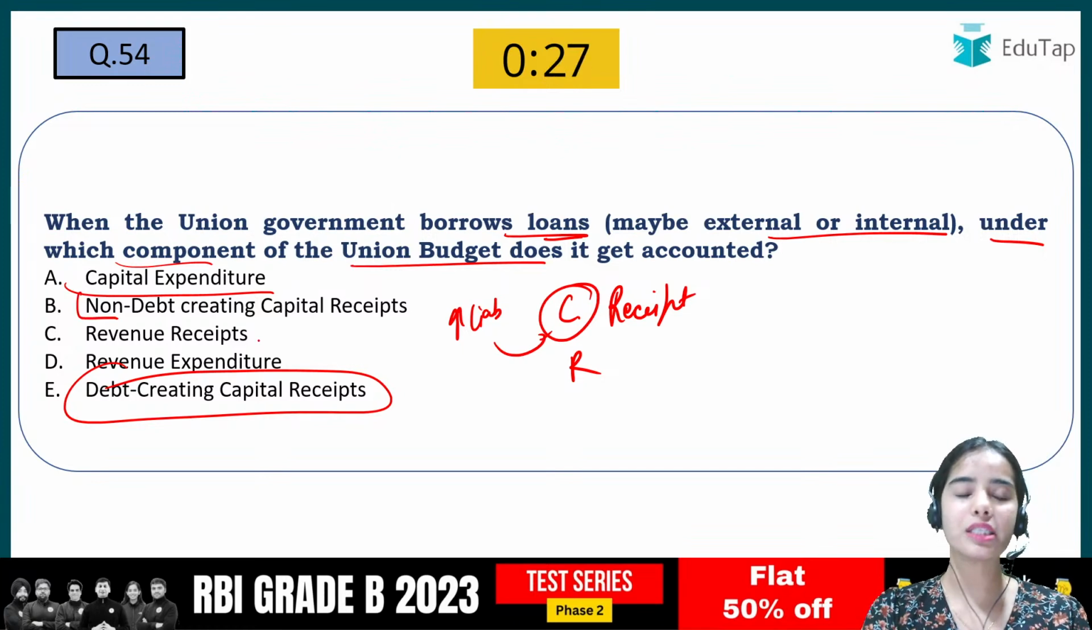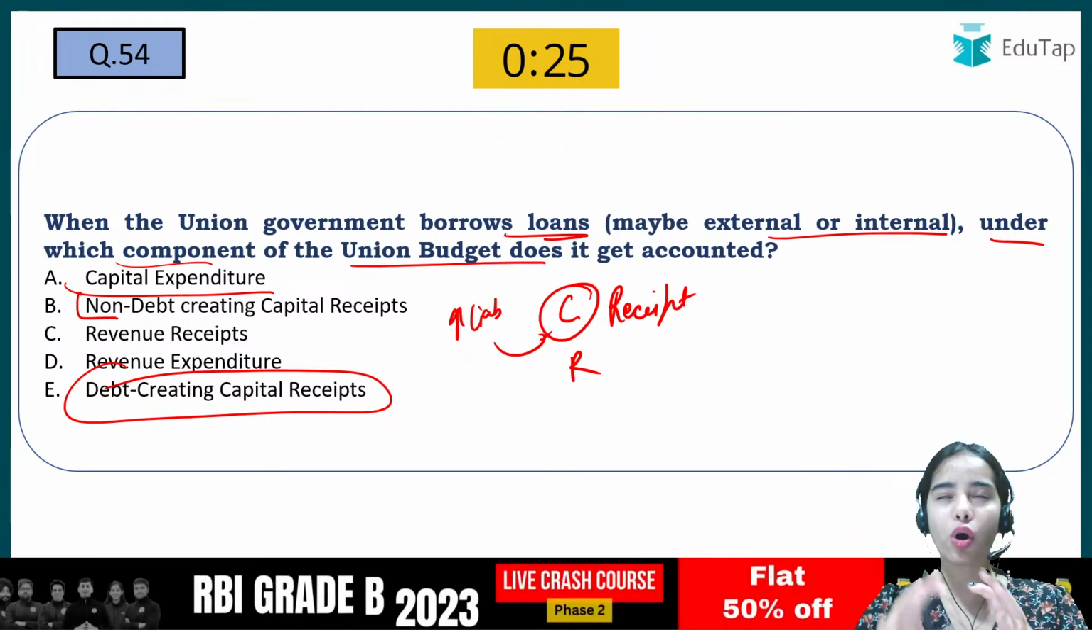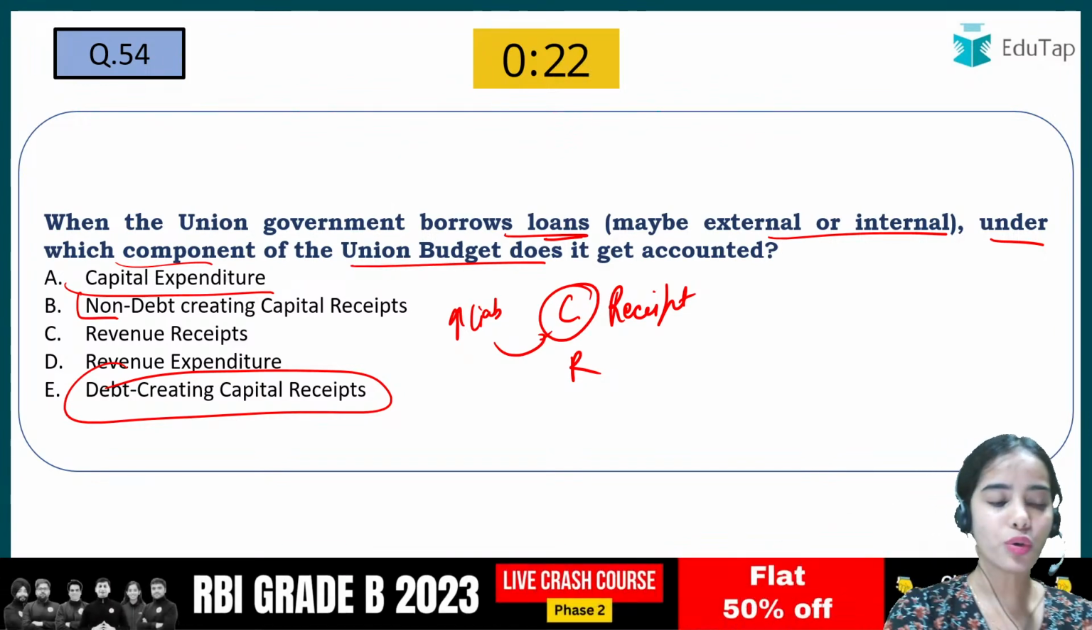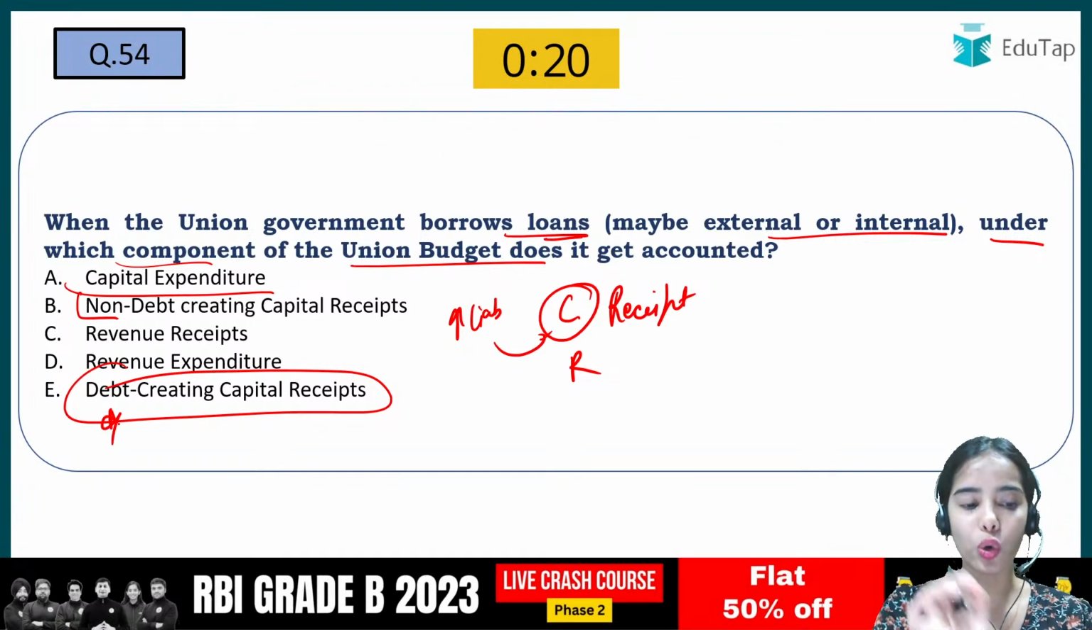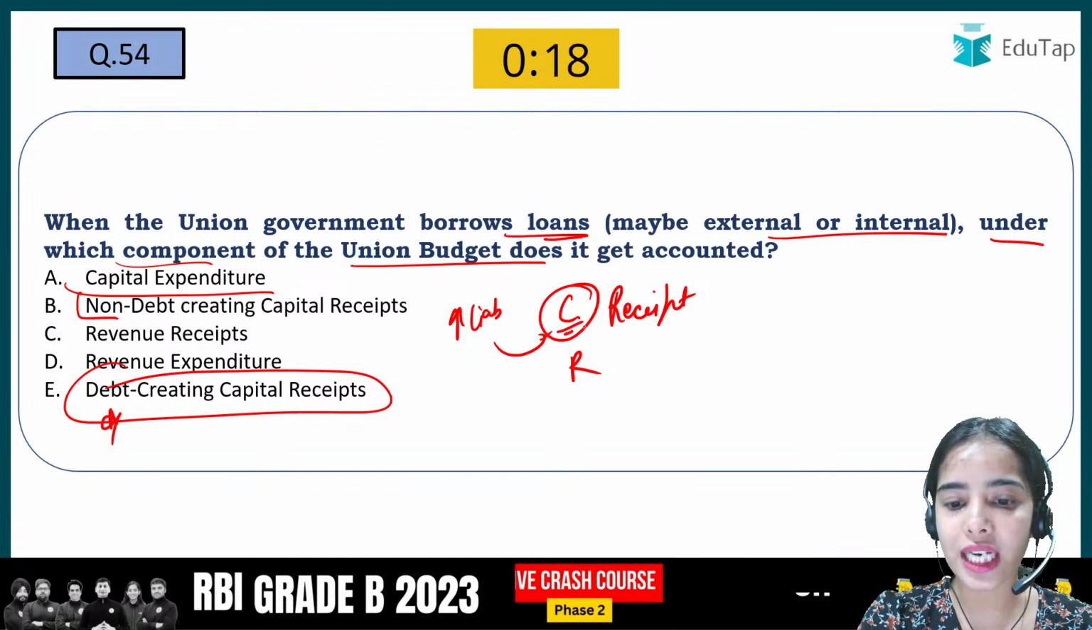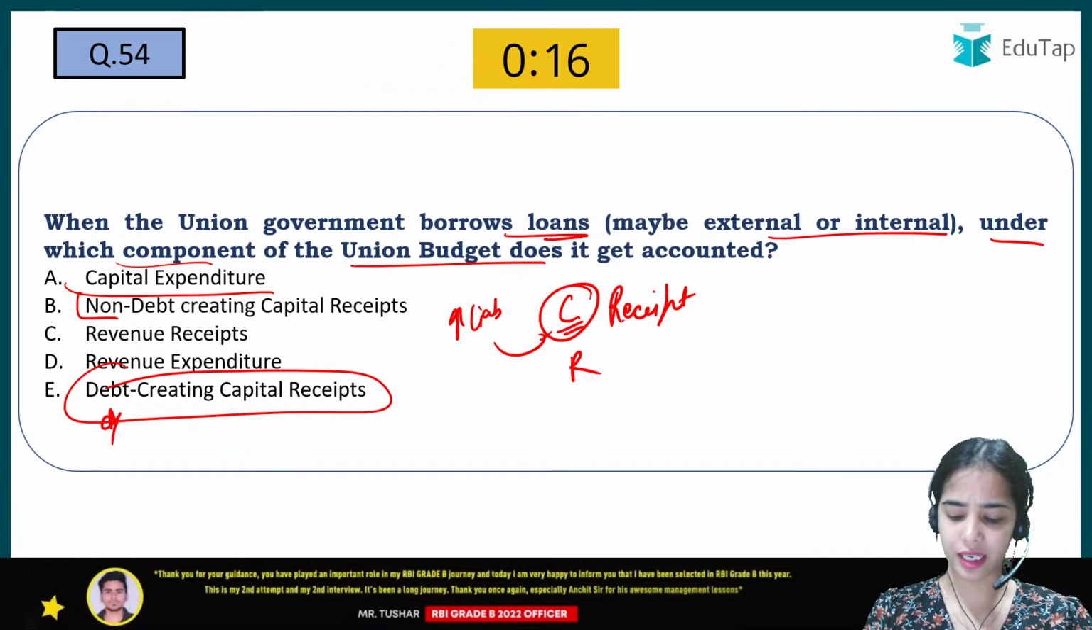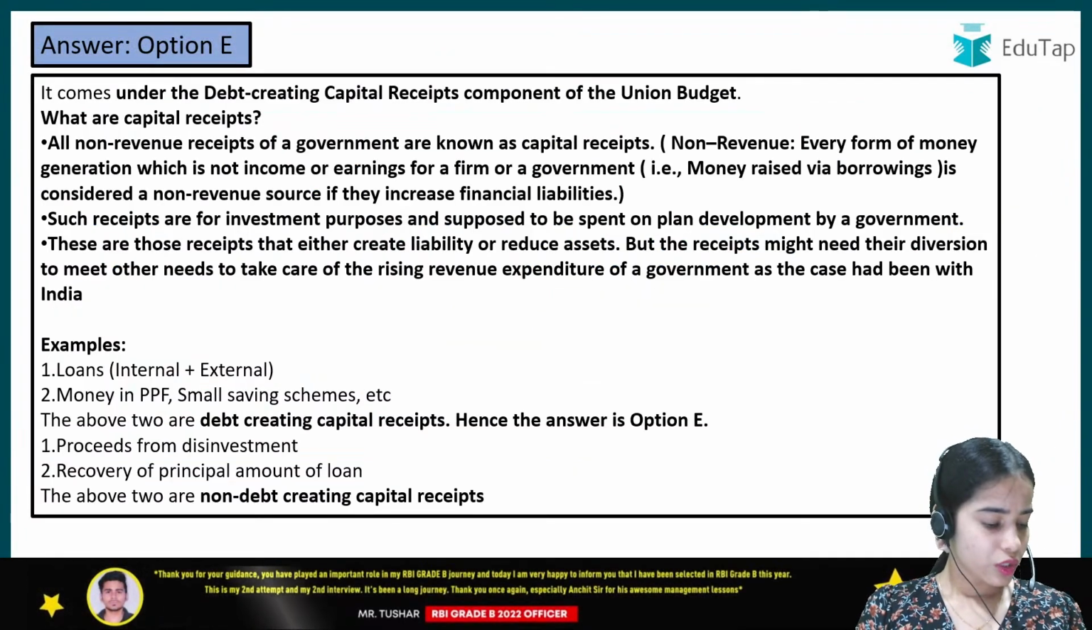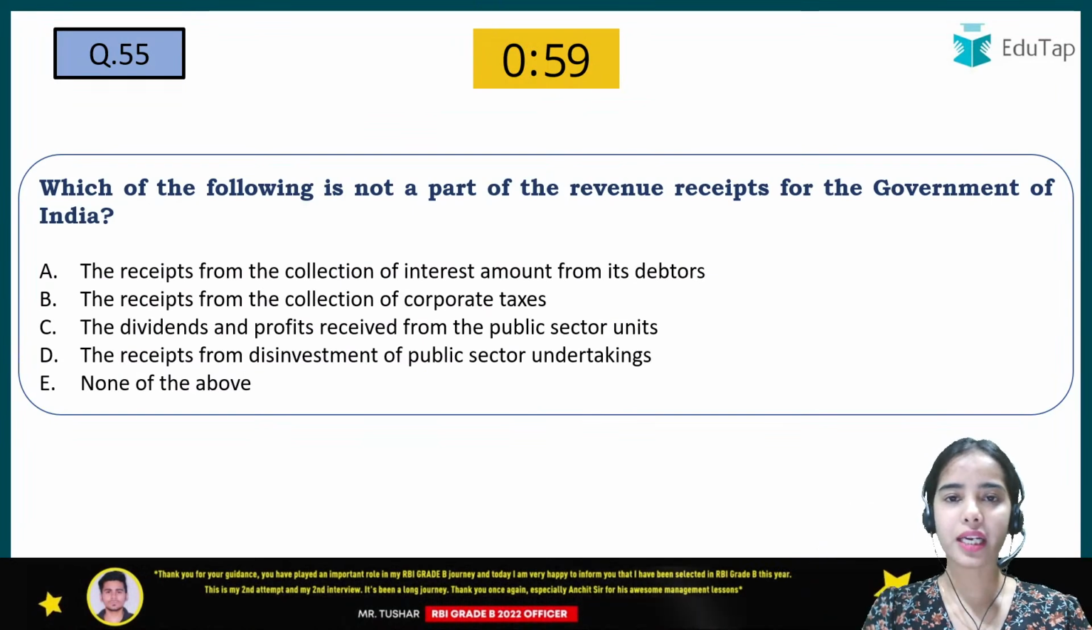So non-debt means we are not catering to the loans. Debt means that it is a loan creating capital receipt. So here the liability is created, that means it is creating debt. So in the capital receipt also there is debt creating and non-debt creating.